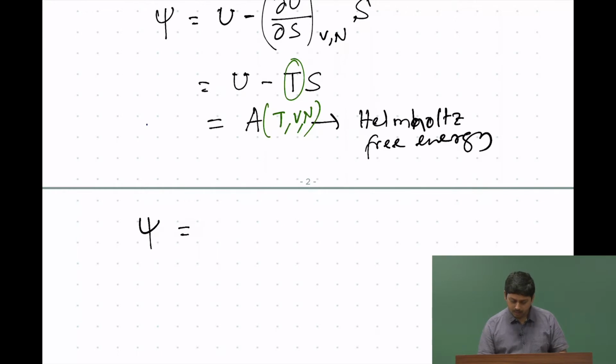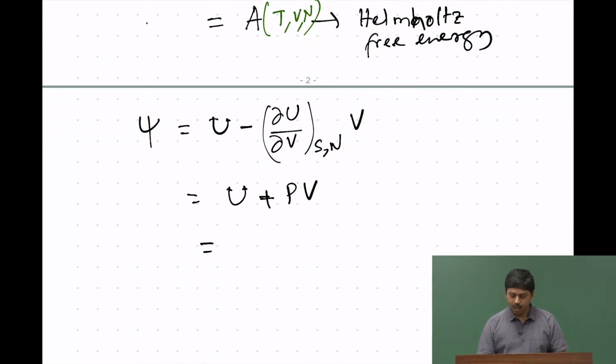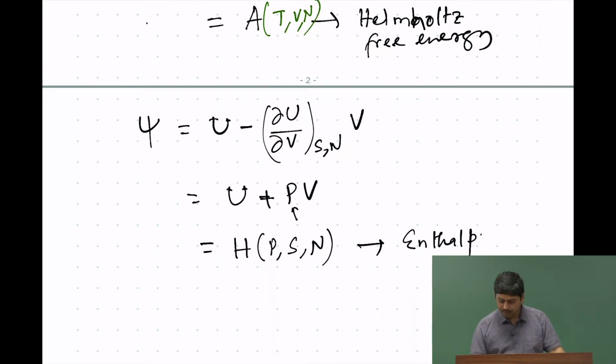So, let us now do another Legendre transformation with a different variable. Now we do u minus, with respect to V. So, del u by del V at constant S and N, and what does that give us? u, now minus dU by dV, which you know is minus P, so plus P, u plus PV, which we defined earlier and named as H. And what does it depend on? It will depend on the slope, which is P, and the rest of the variables will be constant, which are S and N. So, H is a function of S and N, and we call that enthalpy.